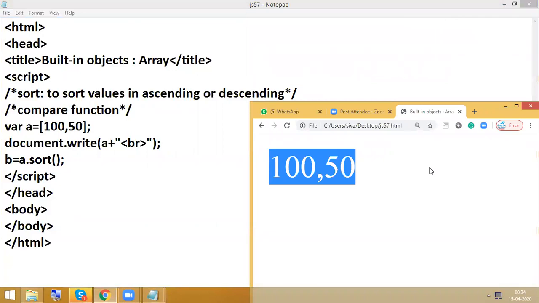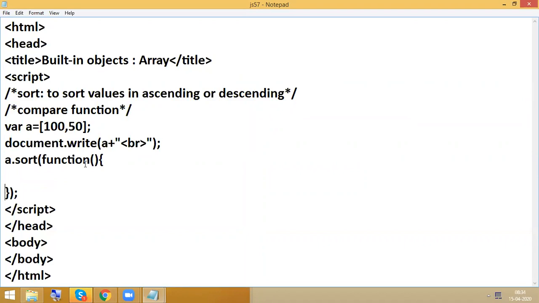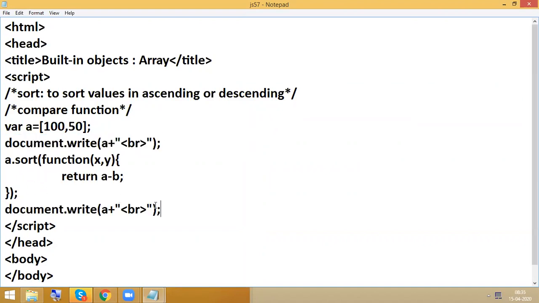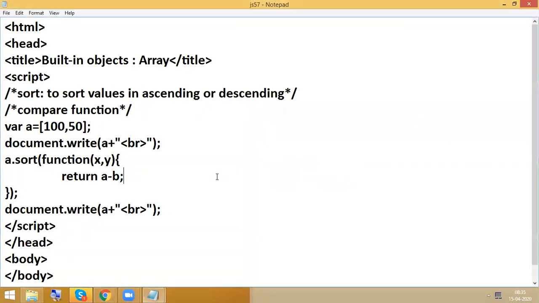Okay, so whatever it may be here, 150. Now what I'm going to do here is a dot sort, and I'm going to have a function. Define anything, whether it is X or Y, then I'm going to have return X minus Y. Then afterwards, Control S to save.